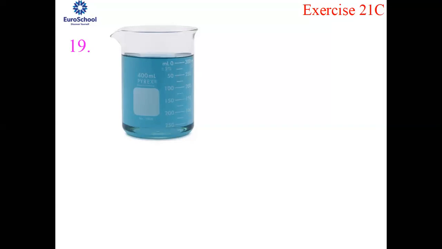You have been given a cylindrical tub and you are dropping an iron ball inside it. The dimension of the cylindrical tub is given. Check out the units as soon as you get the question. Here everything is in centimeters, so there's nothing to be changed. The cylindrical tub is of radius 12 centimeters, and water is up to a depth of 20 centimeters. That is the initial height of the water in the cylinder. Actually, that is not required for us.